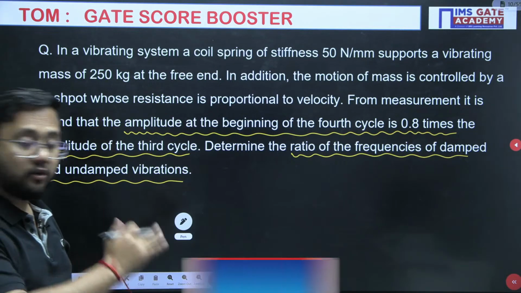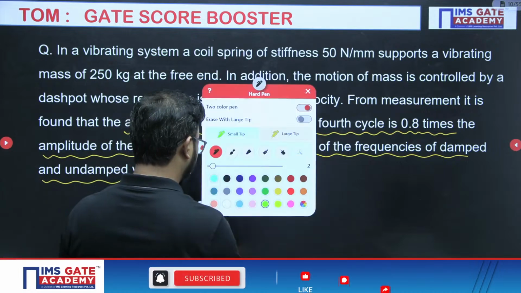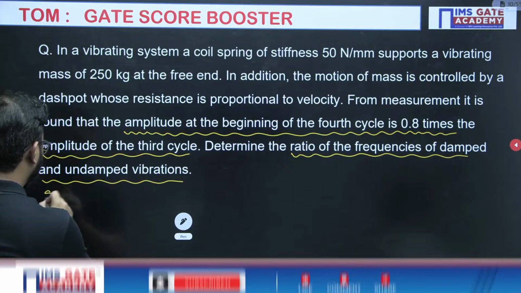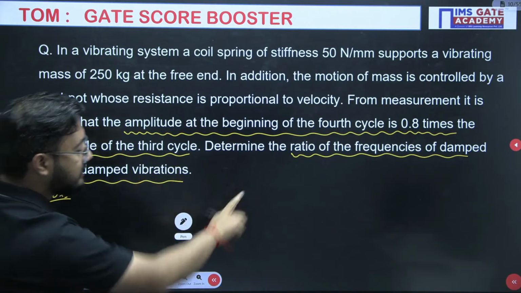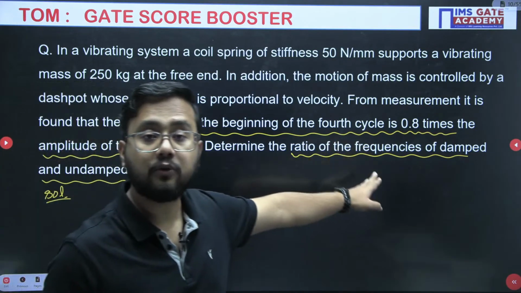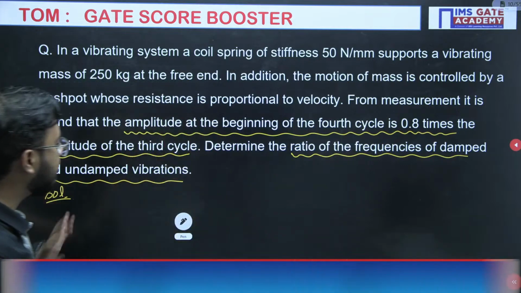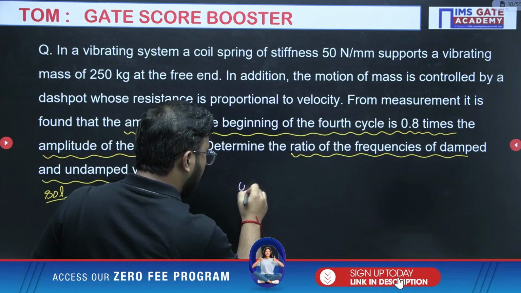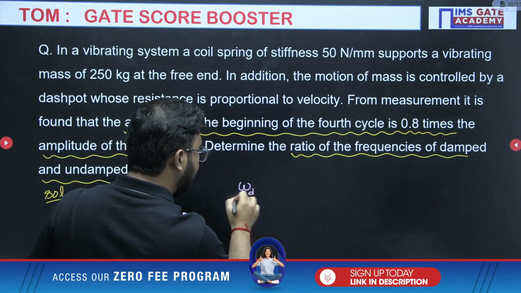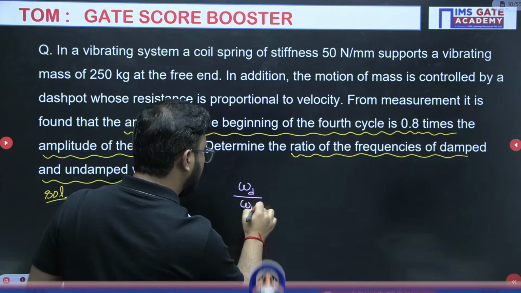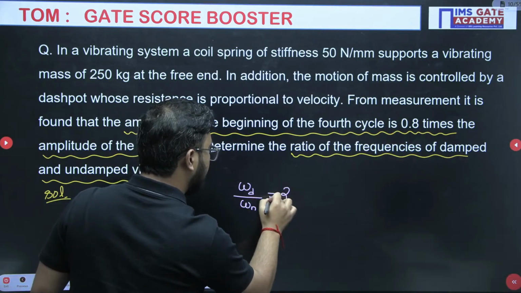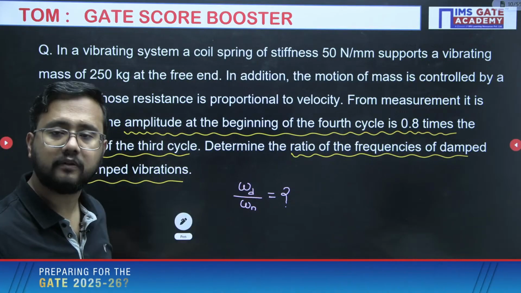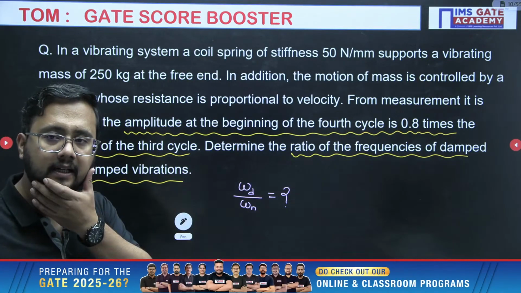Now, please look at the question here. This is a very interesting problem. First of all, you need to understand what they are asking: the ratio of frequency of damped and undamped vibration. It means they are asking damped frequency omega d divided by undamped frequency, that is omega n. Damped frequency divided by the natural frequency. Undamped means the natural frequency.